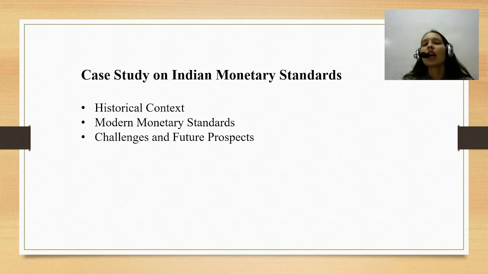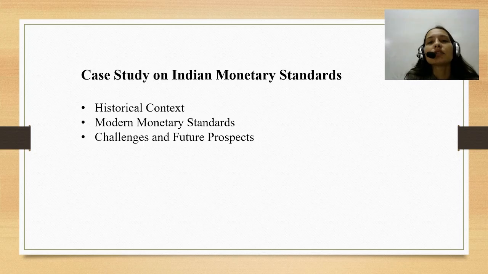So, as we have already discussed devaluation of currency in the previous lectures, the first case of devaluation of currency in India happened in 1966 when India devalued its currency by 36.5%. Then, in 1971, the rupee was delinked from the British pound following the collapse of the Bretton Woods system and was linked to a basket of currencies.